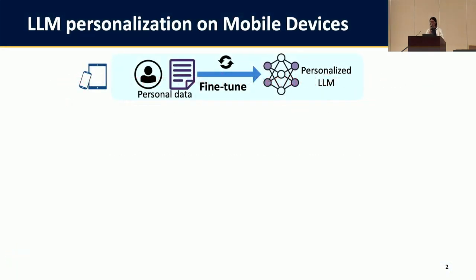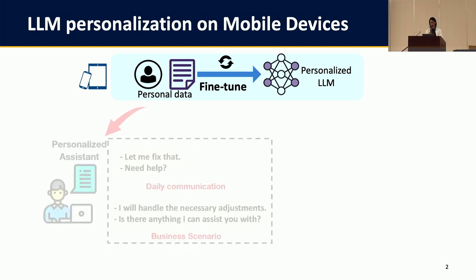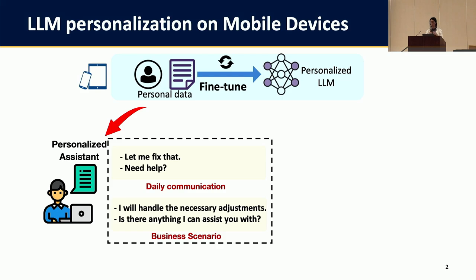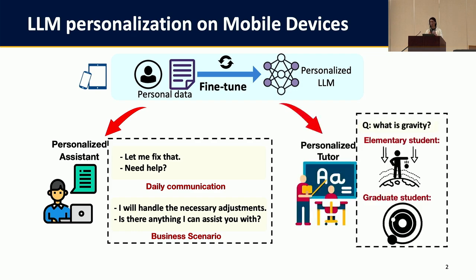With the growing capability of large language models, we are seeing a wide range of intelligent applications emerge. To better meet the unique needs of individual mobile users, LLM personalization is becoming increasingly important. This is often achieved by fine-tuning the model with the user's personal data. For example, a personalized LLM can serve as an assistant adapted to the user's preference in different scenarios, or it could also be a tutor that is personalized for the students' different learning style.